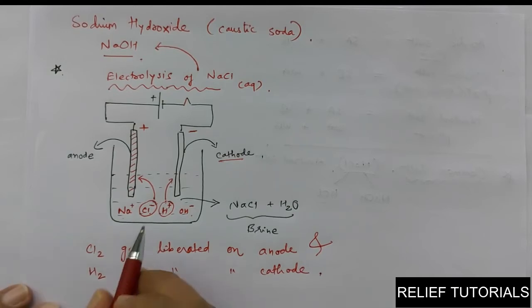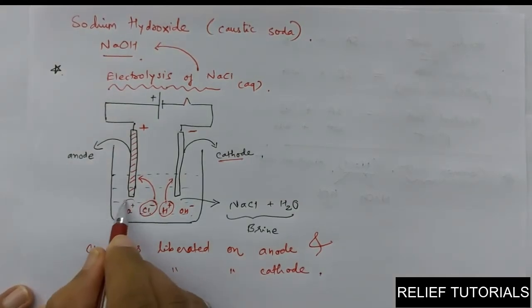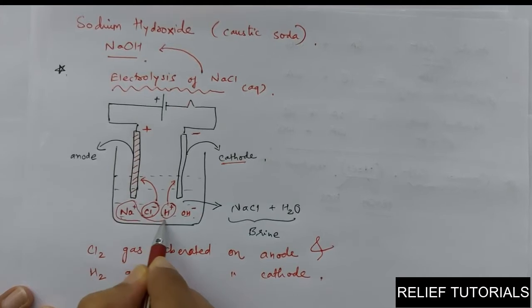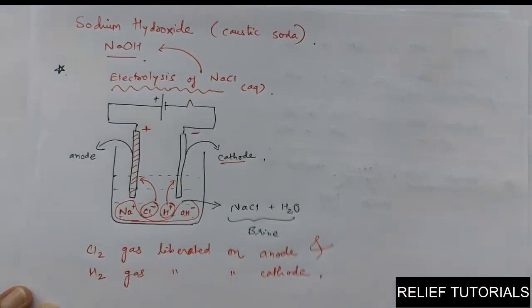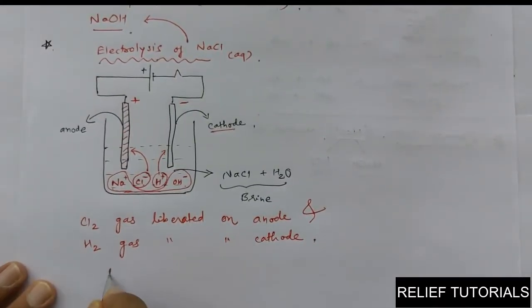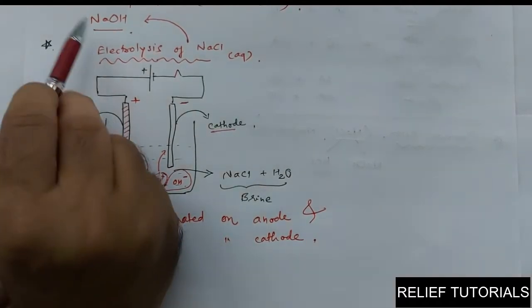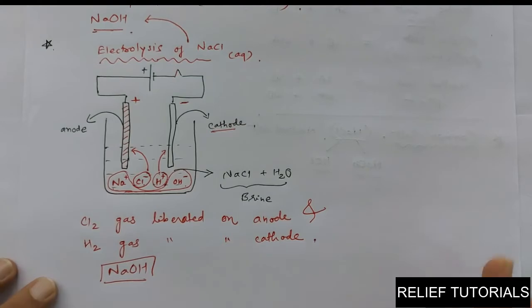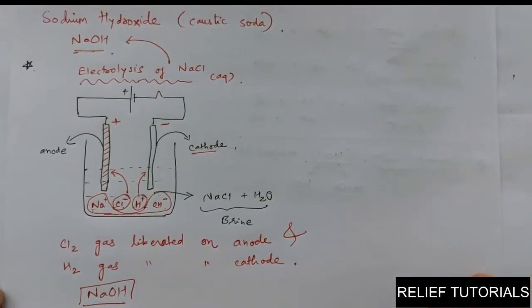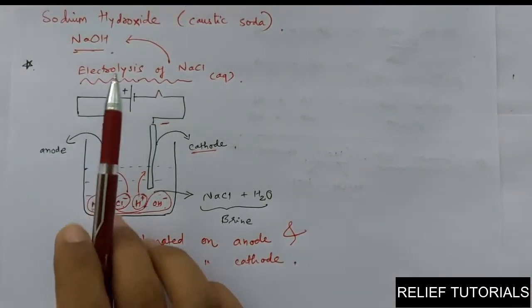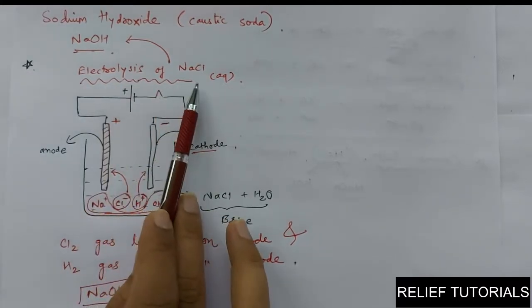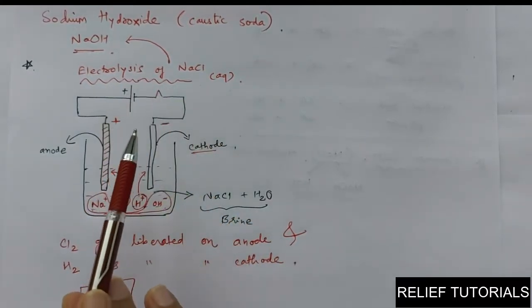Is that clear? And what will be left in your solution? You will be left with Na+ and OH- combined to form NaOH. So in your vessel you will have NaOH, and that's what we wanted to produce. So how is NaOH produced? NaOH is produced by the electrolysis of an aqueous solution of sodium chloride.